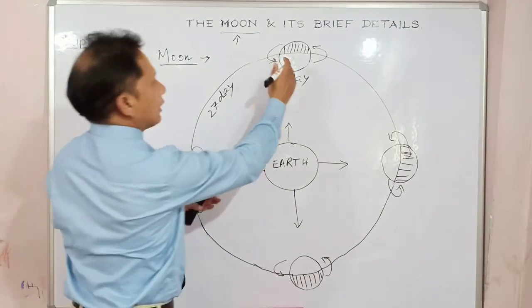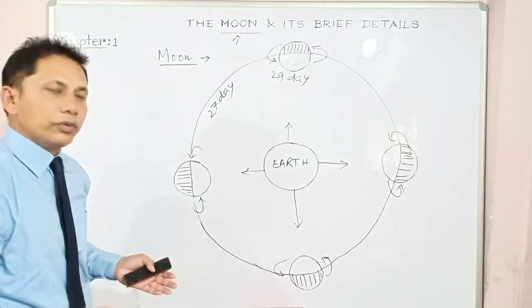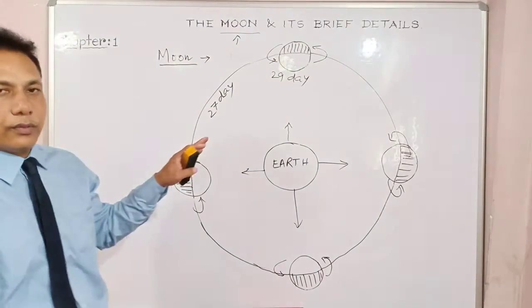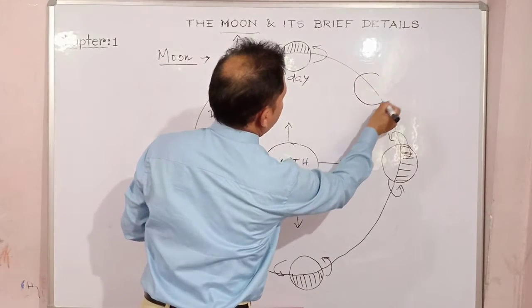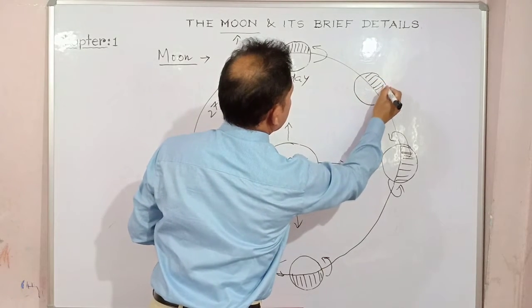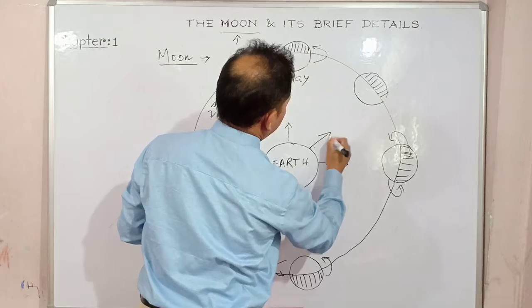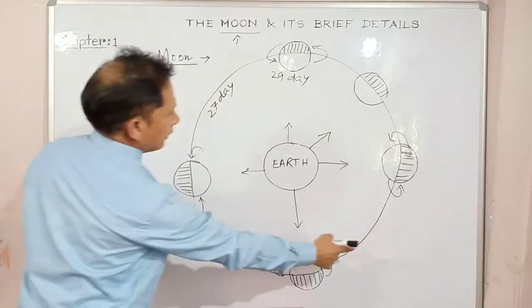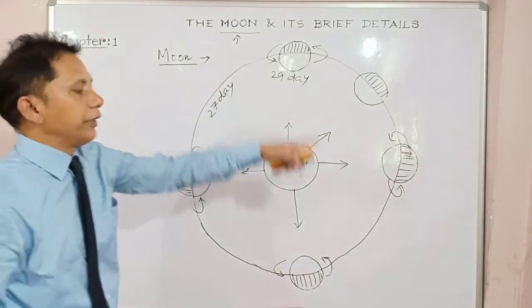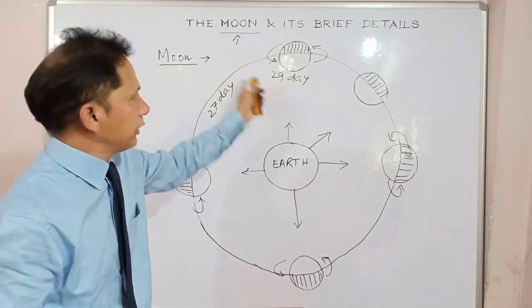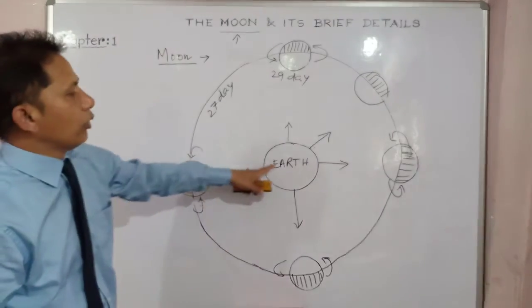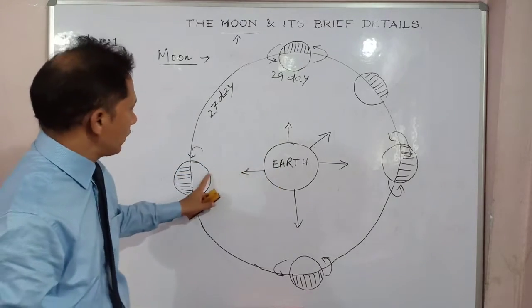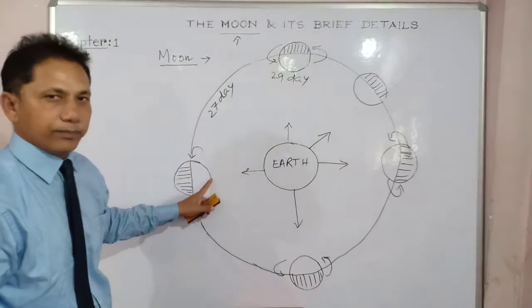So we see only one side of the moon because its revolution and rotation periods are almost the same, in these fashions. Whatever the position, even out here, this is again the darker side and this is the brighter side. Anywhere in its orbital journey on its elliptical orbit, the same side of the moon is always seen from the Earth.